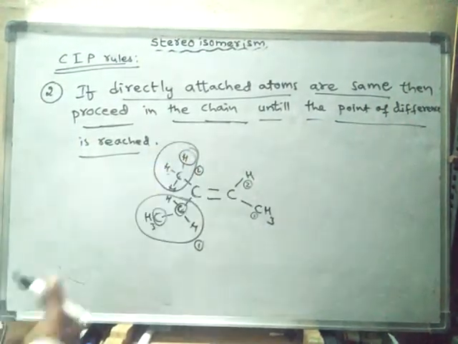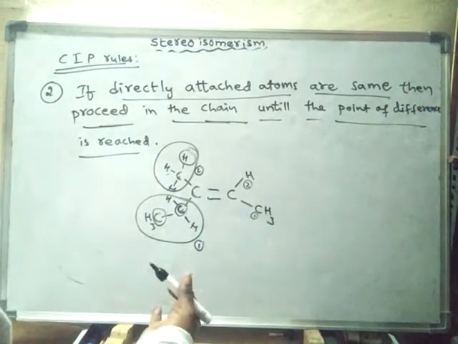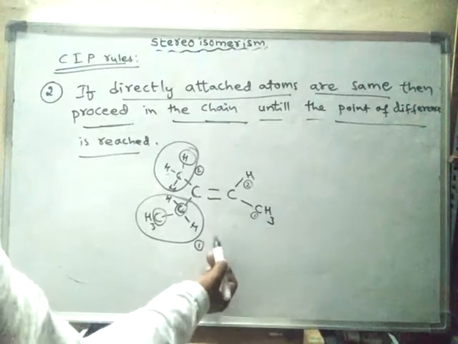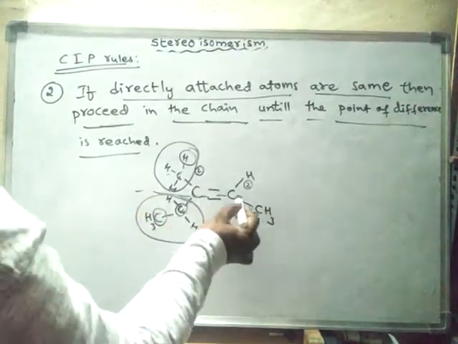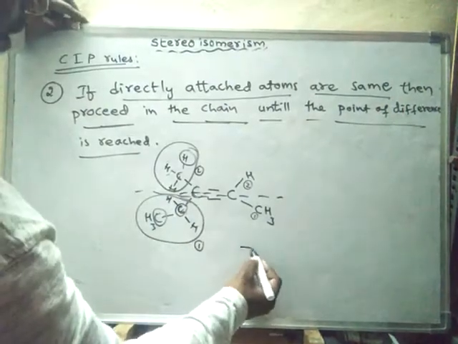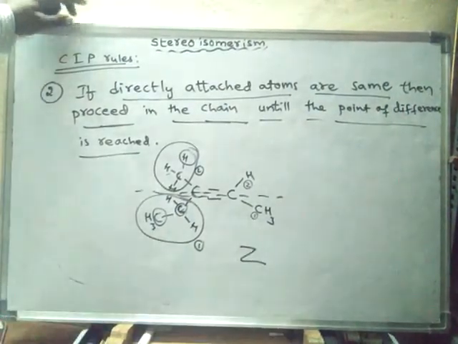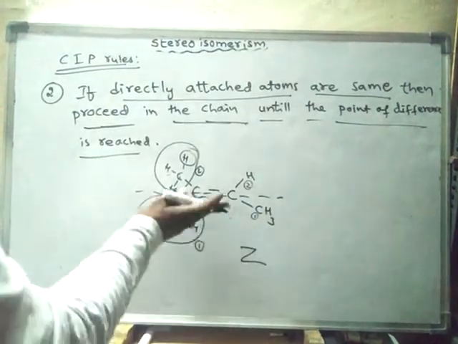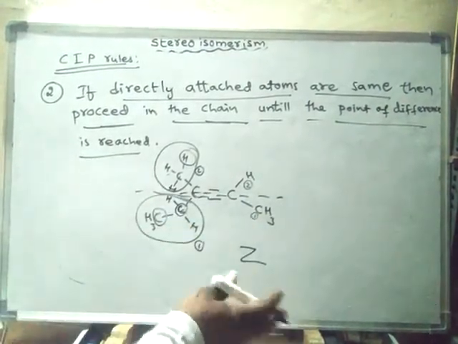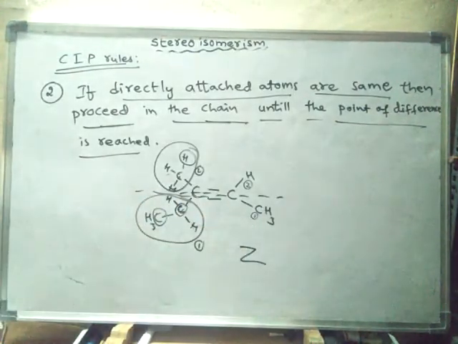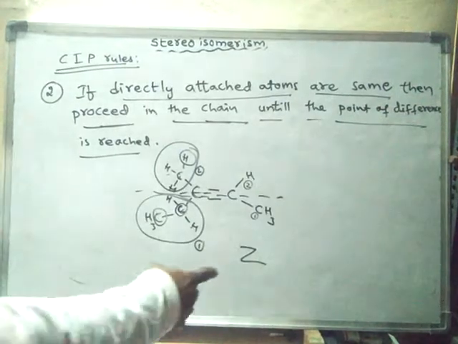After giving the priority order, we have to find whether it is an E isomer or Z isomer. Similar priority groups are present on the same side of the axis. Hence it is Z. Z means Zusammen, that means together. Similar priority groups are present together towards the same side of the plane. Hence it is Z isomer.